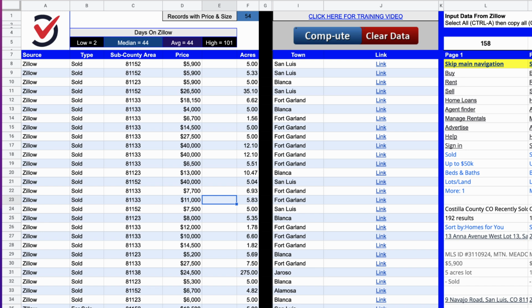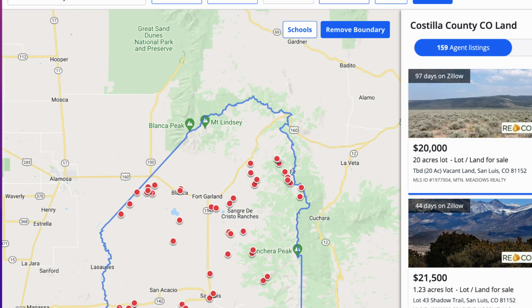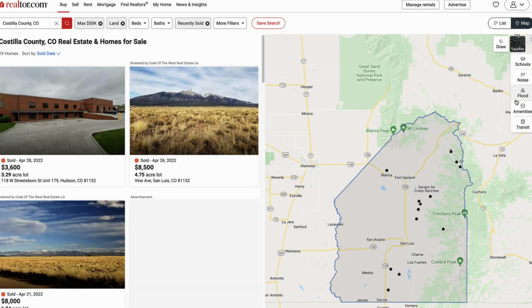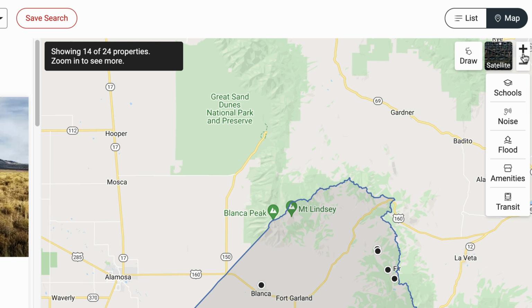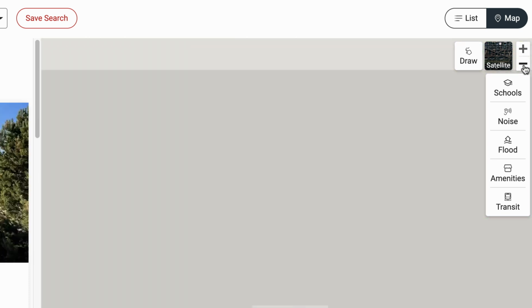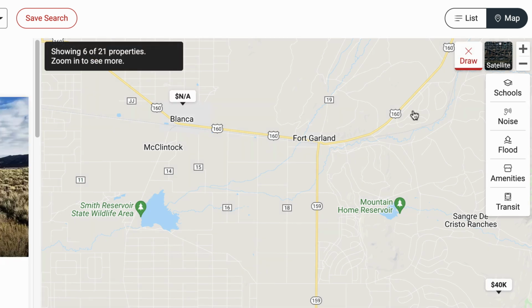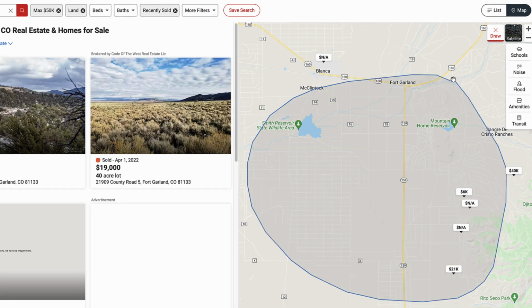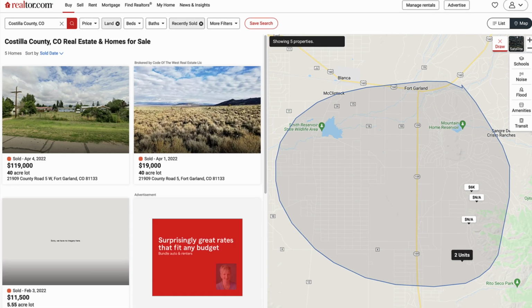You could do it at the zip code level, only the properties in this zip code, or at the subdivision level, or you could even go over to Zillow or Realtor, click on the map, and use this draw tool to zoom in and draw only around a very specific area where you want these comps to be located, kind of like this. Just draw like this. There you go. Then you can copy this URL over to Price Boss.